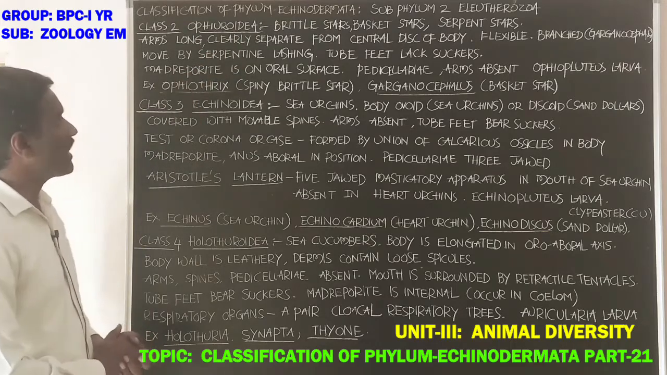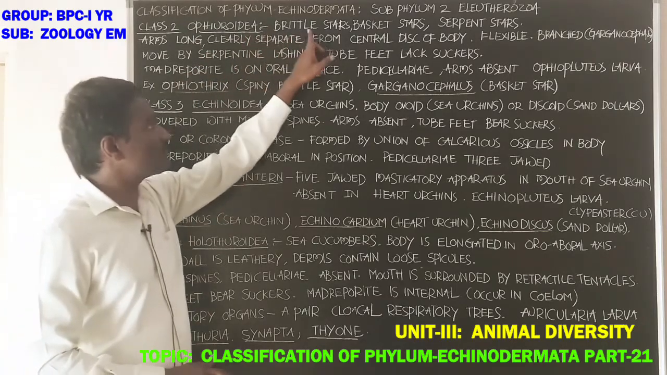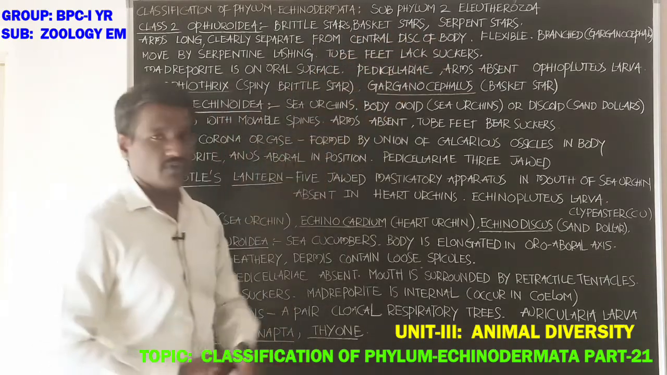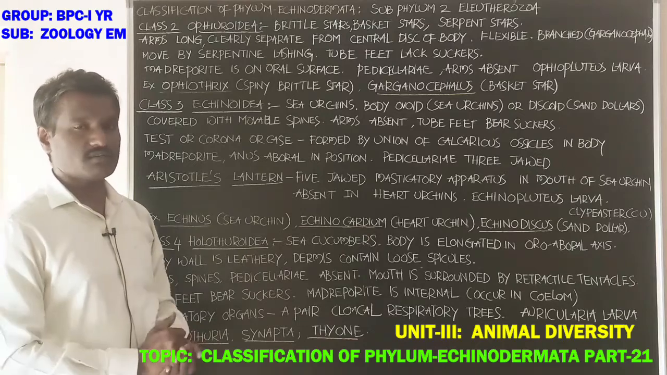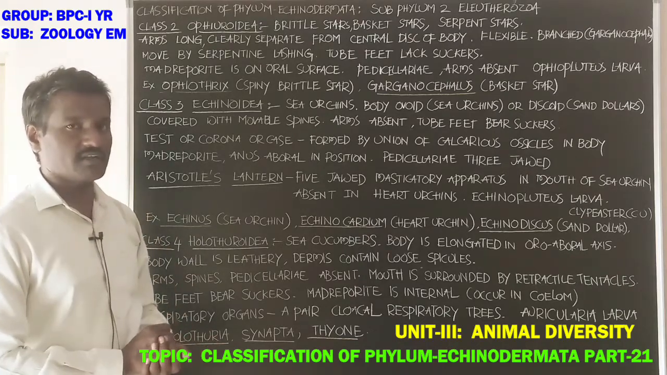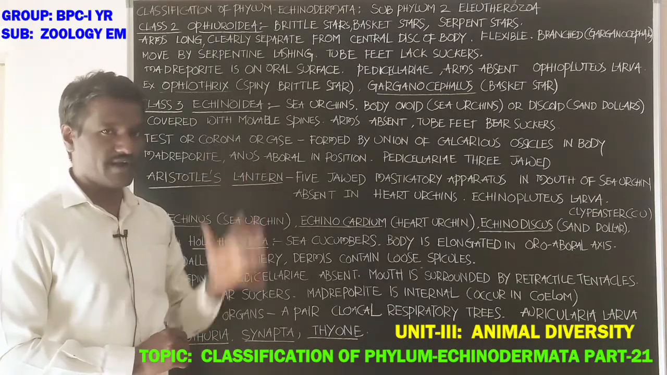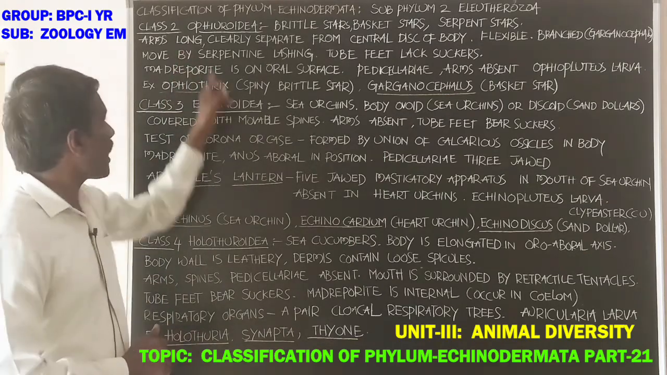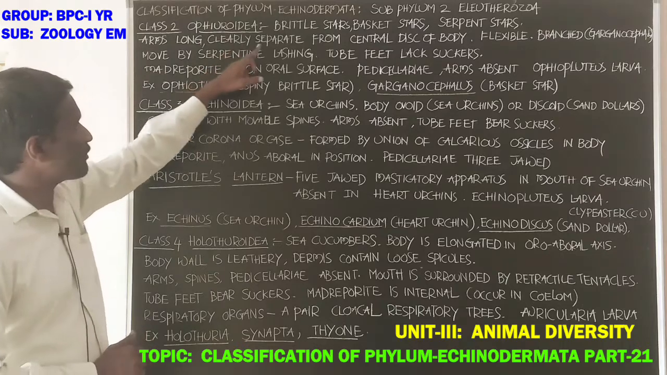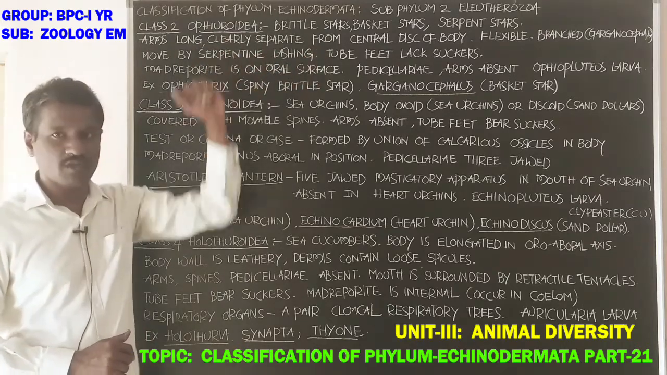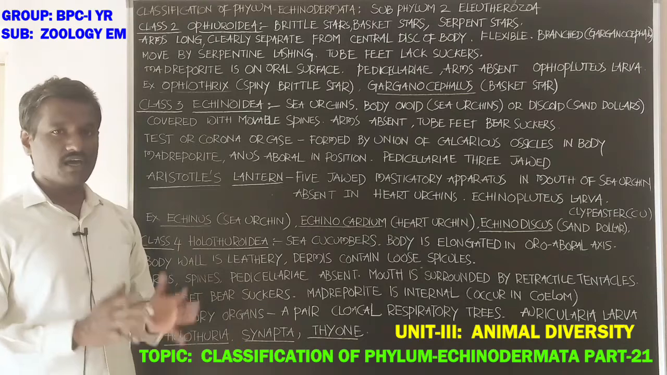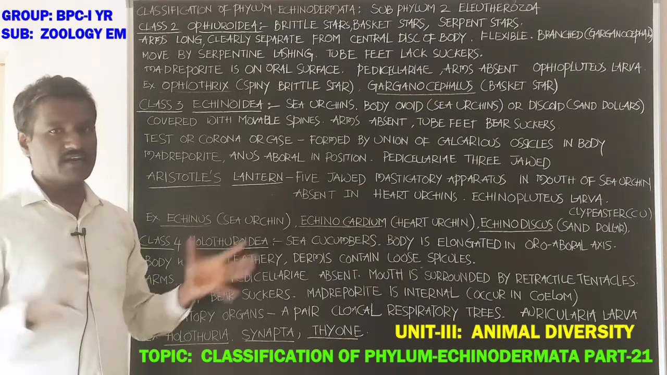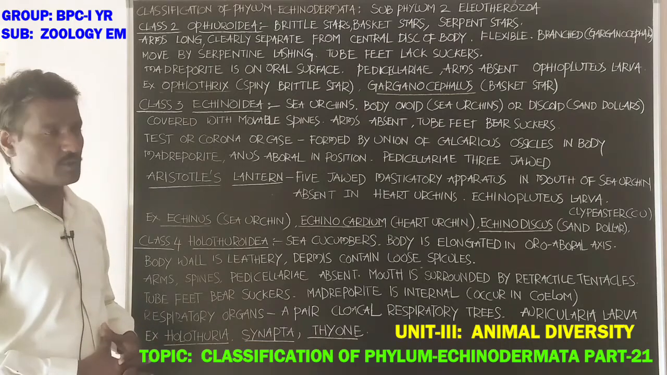What about Ophiuroidea? Ophiuroidea includes brittle stars, basket stars, and serpent stars. Arms are long in these animals, clearly separate from the central disc of the body.